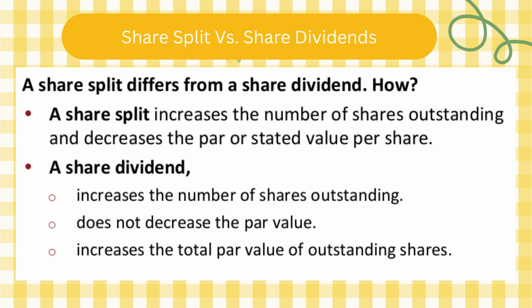To make shares more affordable, because I have a cash problem, I have a liquidity problem, I need cash. So it's gonna be more affordable for people to buy shares with lower par value. Now, why do we do share dividends? To reward shareholders and conserve cash. I don't want to give them cash, I need my cash, so I give them shares instead.